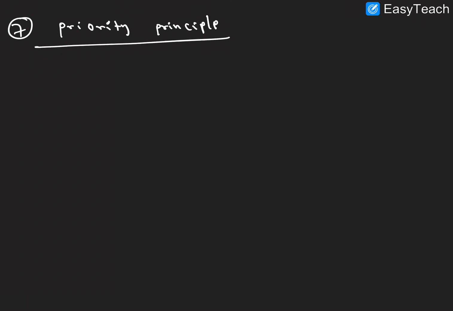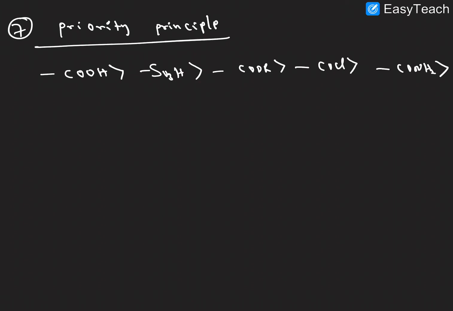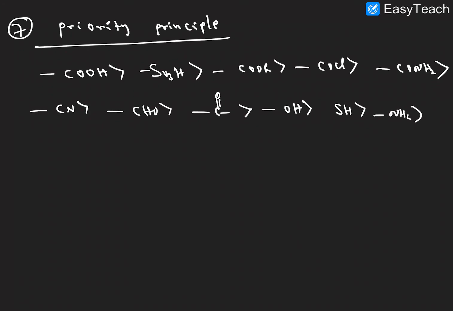Here, a carbon chain generally contains more than 4-5 functional groups, or more than 2 functional groups, and we have some confusion about which functional group to select as the suffix. So the IUPAC rules give one rule, and we will follow this order. First is carboxylic acid, which is high priority, then sulfonic acid, then RCOOR, then RCOCl and CONH2, then CN and CHO, then C double bond O ketone, hydroxy group, and SH and NH2, very important here.